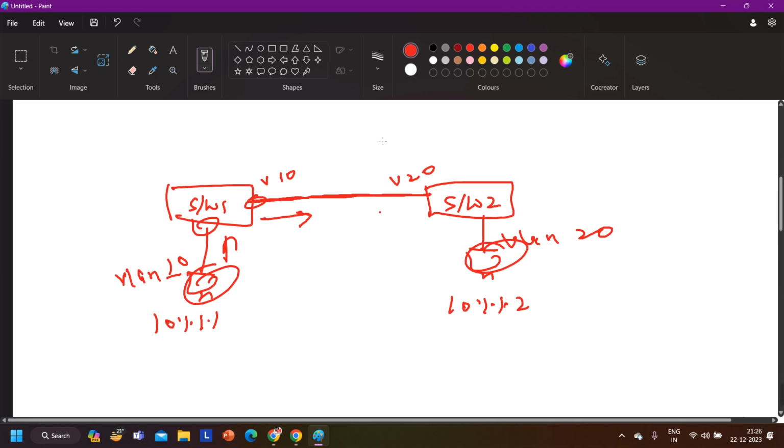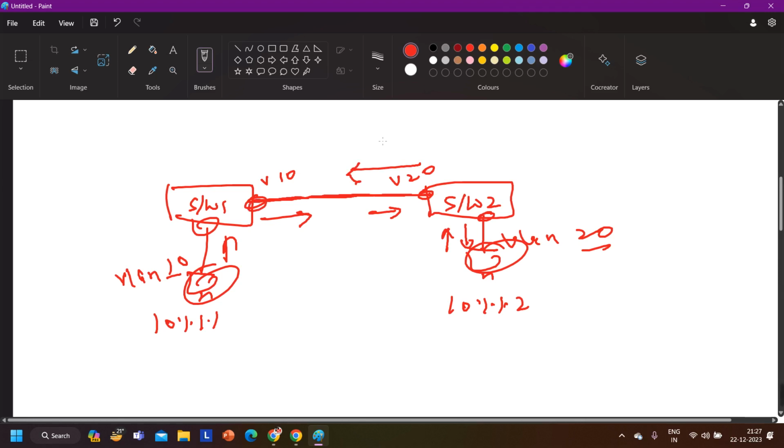So when switch 2 receives the frame, it will receive it on this interface, and this interface is a member of which VLAN? VLAN 20. So switch 2 will think this is a frame of VLAN 20, right? So switch 2 will forward the frame to this PC. And again, when this PC generates a reply, switch 2 will receive the reply on this interface. This interface is a member of VLAN 20, so it will forward one copy from this interface, because this interface is also a member of VLAN 20.